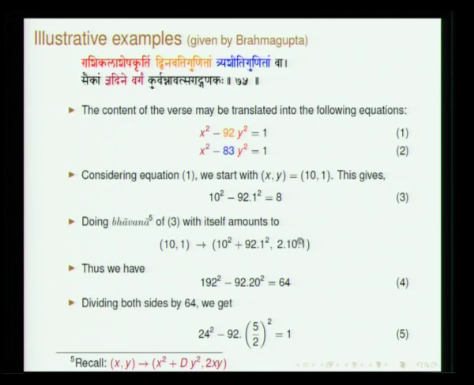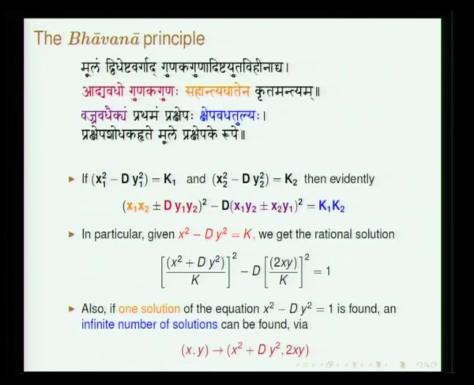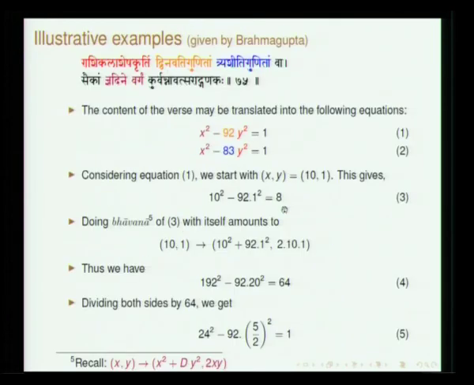Recall that according to the Bhavana principle, if x, y is a solution, then x square plus d y square and 2xy is also a solution. You can find this out and convince yourself. Here, 10 square plus 92 into 1 square is the new x, and 2 times xy is the new y.